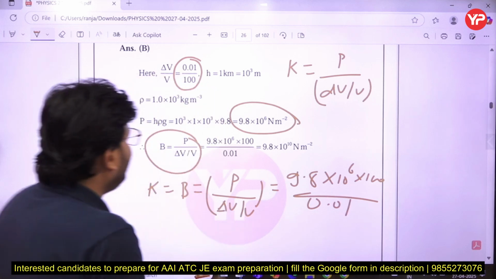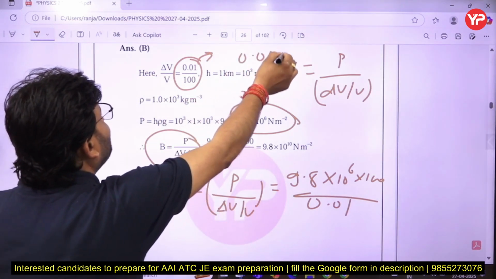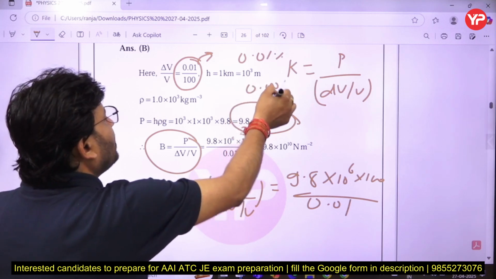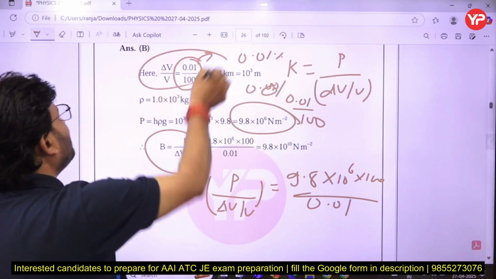0.01. Okay, dV upon V, the change in that one, the percentage. So 0.01% means what, my dear friends? We can say 0.01 upon 100. So by that you get dV upon V.